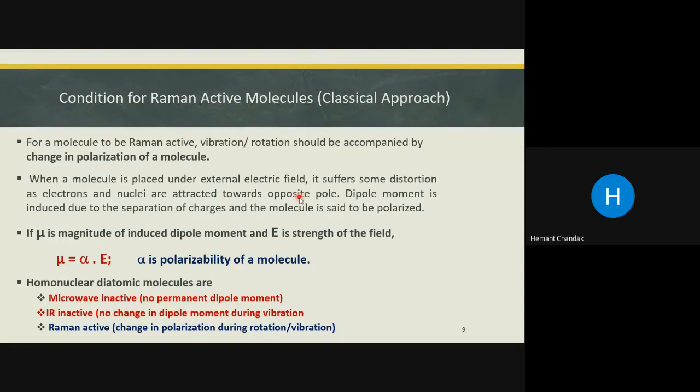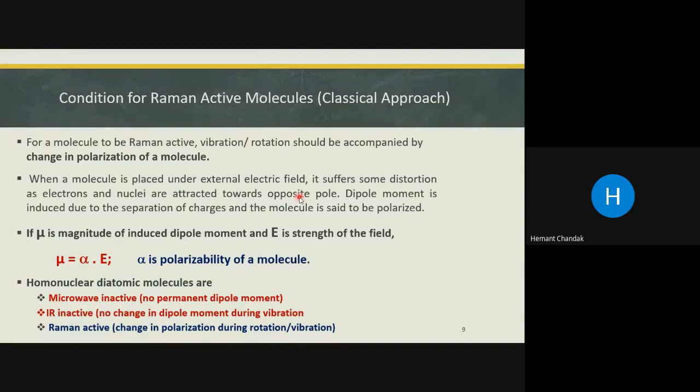If the molecule is spherical, just like a ball, then what will happen? There will not be a separation of charge. The positive and negative charge will be uniformly distributed and the net charge would be zero. On the contrary, when you put it under an external electric field, or when you apply enormous power on a rubber ball or a sponge ball, what will happen? It gets elongated. That is referred to as polarization of a molecule.